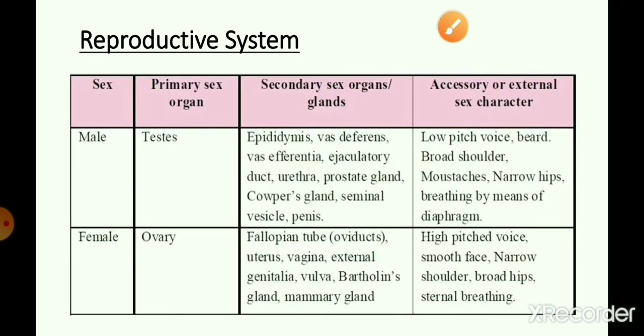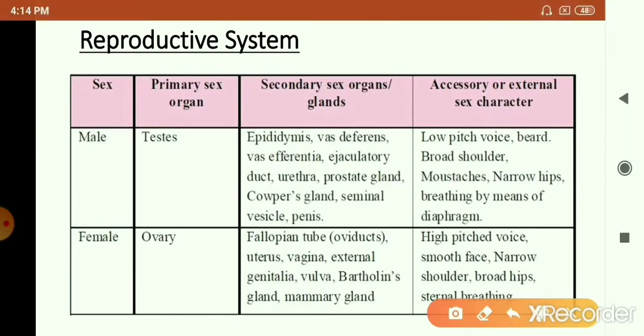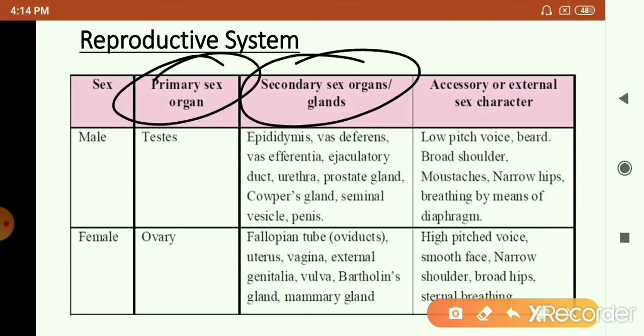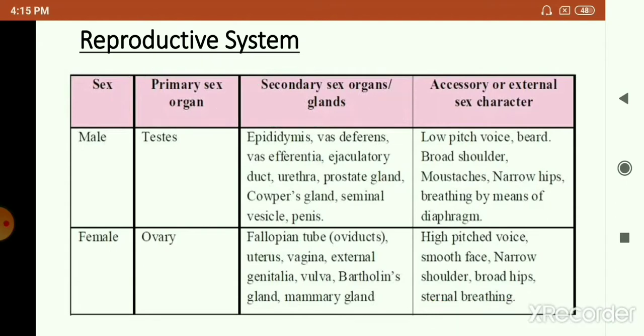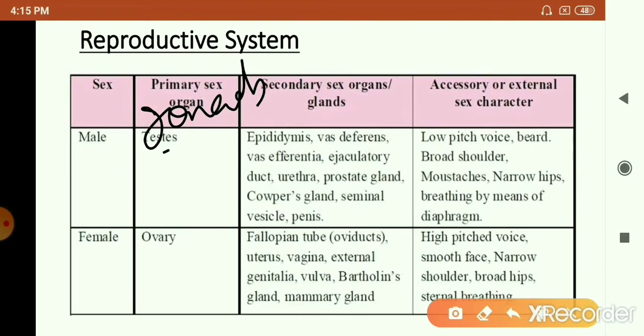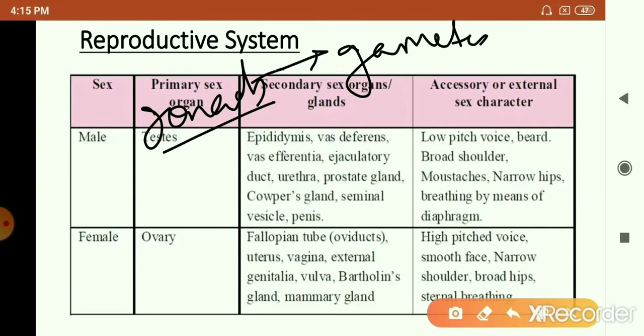Now, talking about the reproductive system. You can divide the reproductive organs into two: the primary sex organs and the secondary or accessory sex organs. The primary sex organs are also called gonads, and these are the organs responsible for production of gametes. The function of the primary sex organs, or gonads, is to produce gametes and to produce a sex hormone.